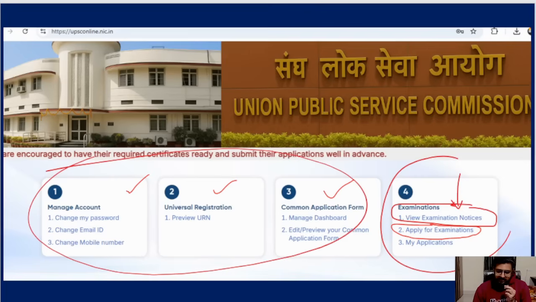But the more detailed, lengthy filling is actually in the examination part, which is shocking this time, because last time there was only fee payment, since you had already filled every detail. What more to fill? You've given everything, but now they have made it lengthier. So that we will discuss now.